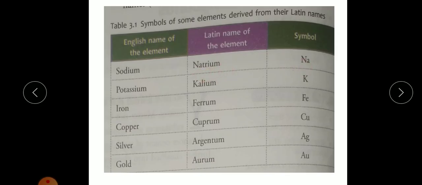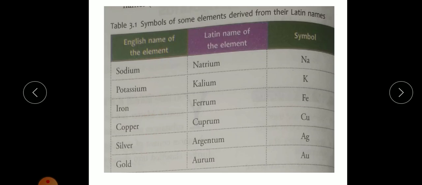Similarly, potassium, Latin name kalium, K. Iron, ferrum, Fe. Copper, cuprum, the symbol Cu. Silver, argentum, Ag. And gold, aurum, Au. So these are the elements which have derived their names from Latin, and so the symbol is written from that name.